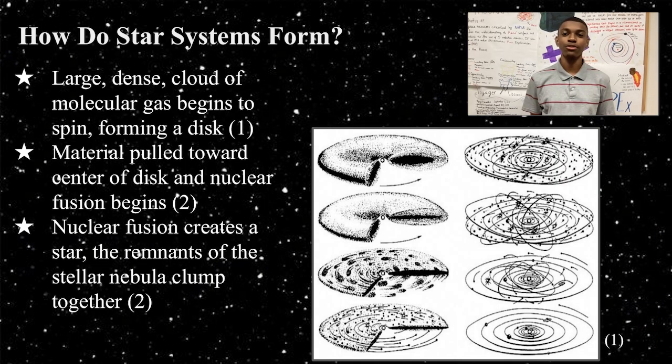To understand asteroid formation, we must first know about the formation of the solar system. The process of star system formation begins when a large dense cloud of molecular gas begins to spin, forming a disk. Materials from this disk are pulled by gravity towards its center, creating enough pressure to fuse hydrogen atoms together into helium. The balancing act of nuclear fusion pushing outwards against the inwards pull of gravity creates a star, such as our Sun. The remnants of the stellar nebula begin to clump together and collide, forming early versions of the planets, moons, and asteroids we see today.